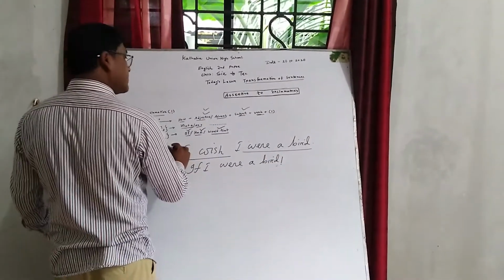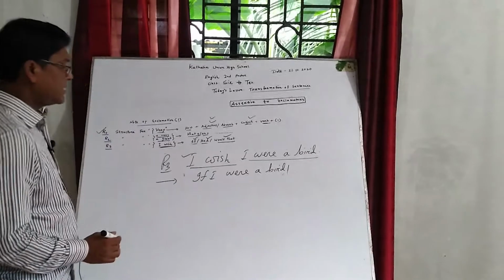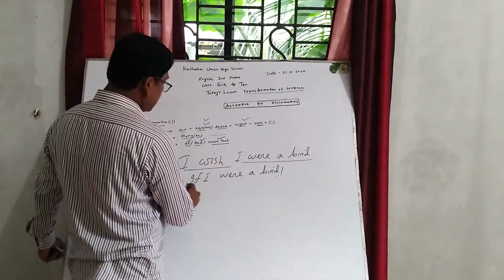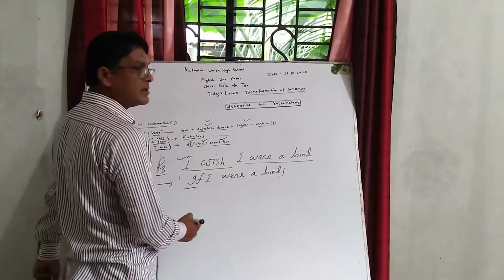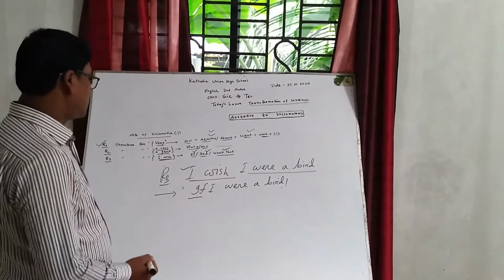Okay, dear students, this sentence is assertive, but when in place of "I wish", I add "if", this sentence turns into an exclamatory sentence.